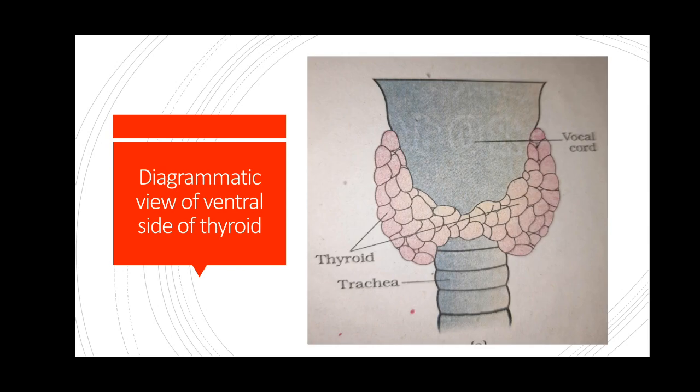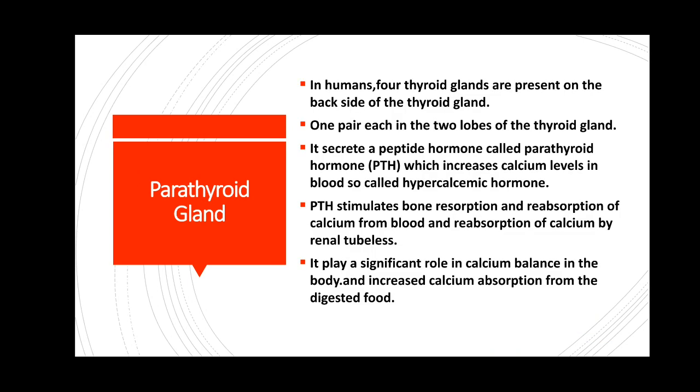See, this is the diagrammatic view of the ventral side of the thyroid. See here the vocal cord, and here the thyroid, which is lying over the trachea. Okay, and the next one, the parathyroid gland. In humans, 4 parathyroid glands are present on the back side of the thyroid gland.